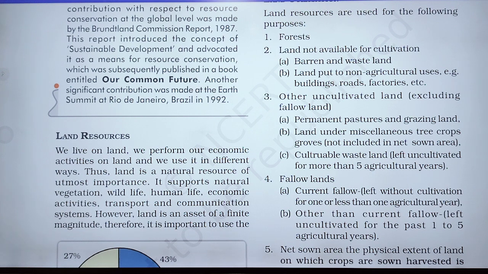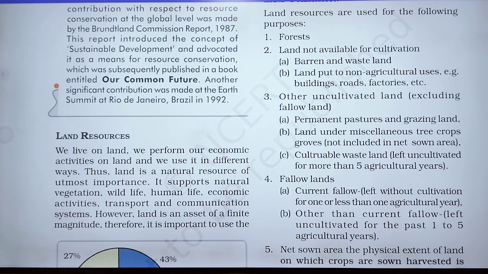Next one is cultivable wasteland, left uncultivated for more than 5 agricultural years. It means there is some land that is cultivable wasteland, left uncultivated for more than 5 agricultural years also, okay.